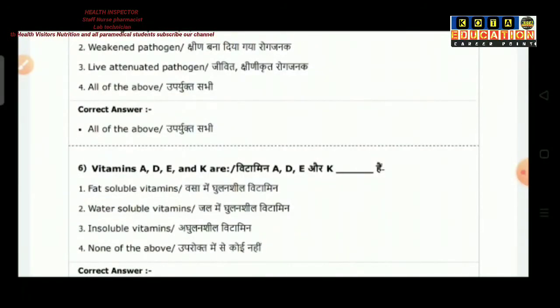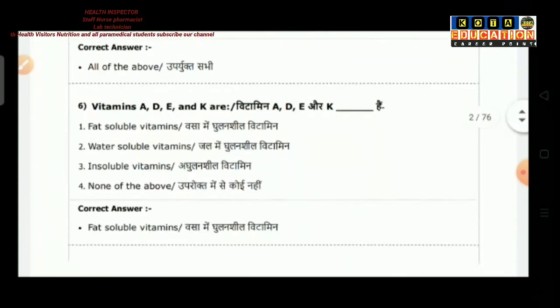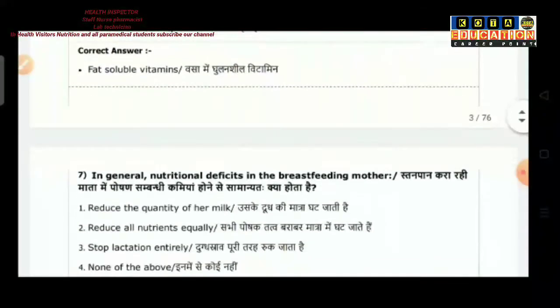Question number 6 is vitamin A, D, E and K are: option 1 is fat soluble vitamins, option 2 is water soluble vitamins, option 3 is insoluble vitamins, option 4 is none of the above. So the correct answer is fat soluble vitamins.